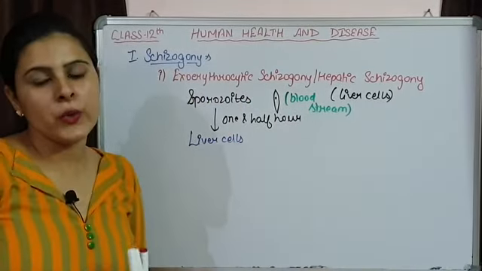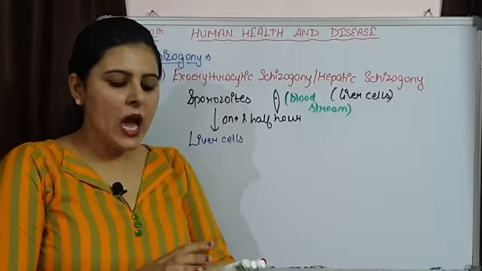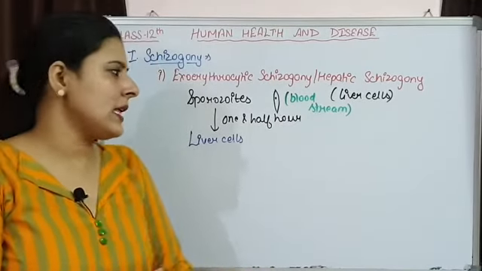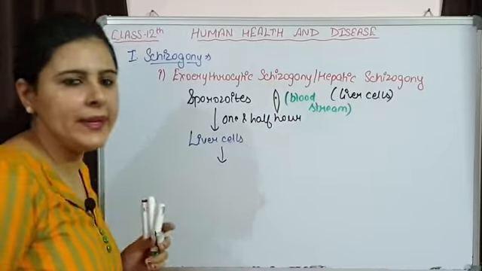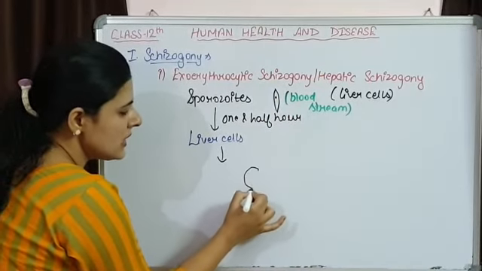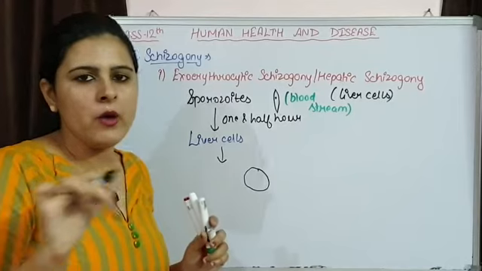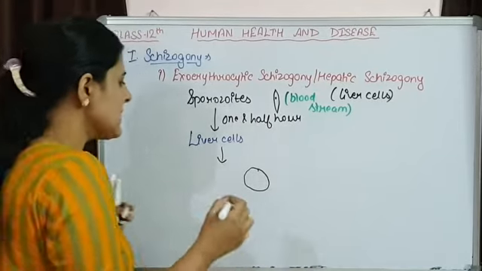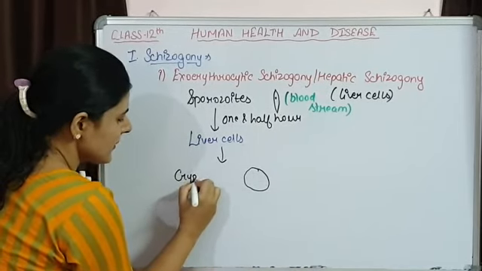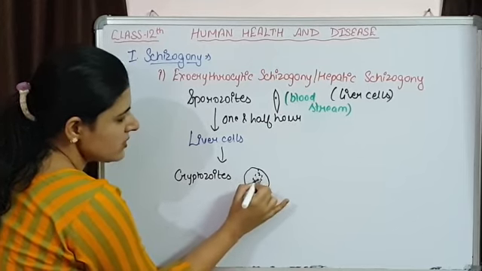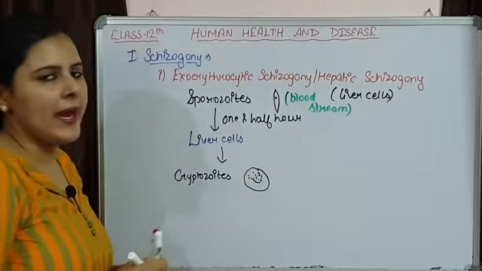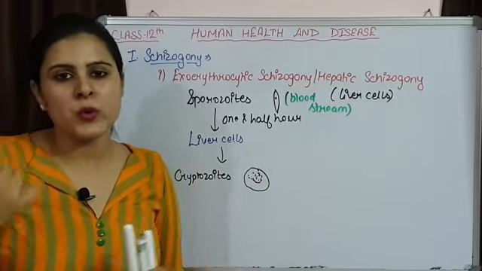Now, they are going to enter into the liver cell, and after entering into the liver cell, they are going to change their shape. Initially they were flat with tapering ends, now they become circular, a round shaped structure is formed, and these are known as cryptozoites.